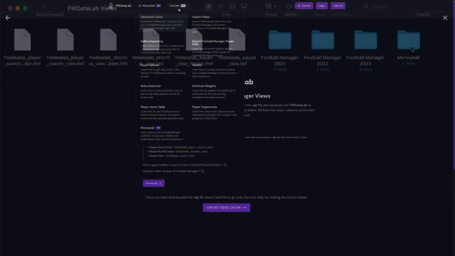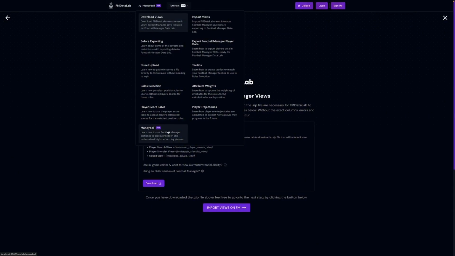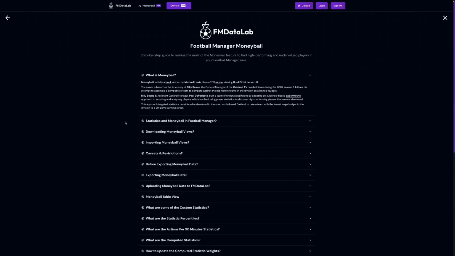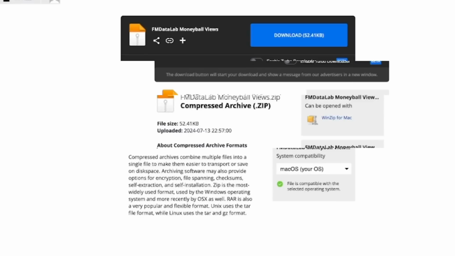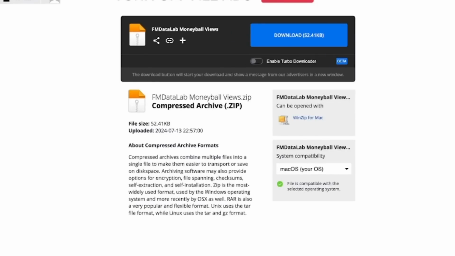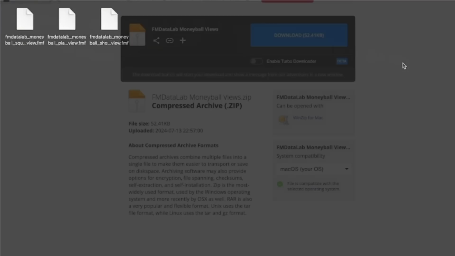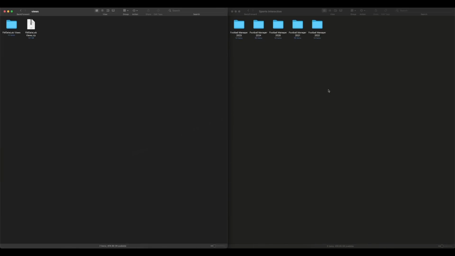If you just want the Moneyball views, you can go to tutorials and the Moneyball page, and there'll be a section here for downloading Moneyball views. You click this button here, and you'll be brought to a different MediaFire page that will just have the free Moneyball views.